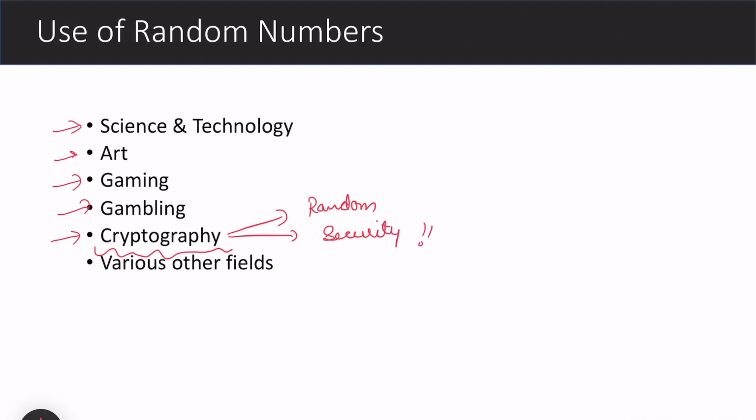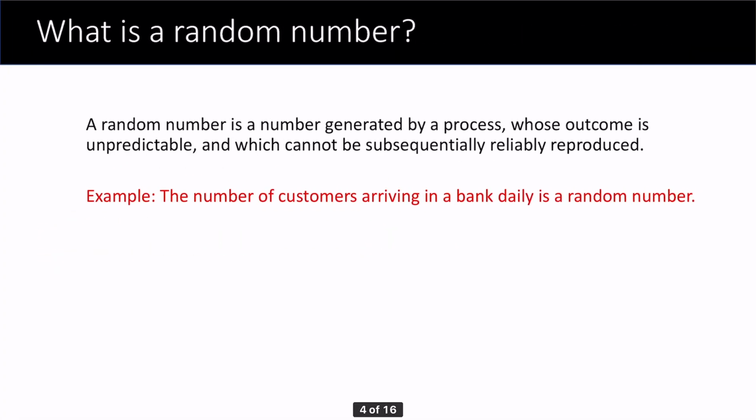Since we are using the internet a lot these days, with bank transactions and everything done through virtual platforms, it is important to ensure the security of our system. To ensure security, we need to develop various algorithms which are based on random numbers. So it is used in various other fields. Now let's look at what a random number is. A random number is a number generated by a process whose outcome is unpredictable, and which cannot be subsequently reliably reproduced. That means we generate a random number, and based on that we say that the number we have generated is quite secure.